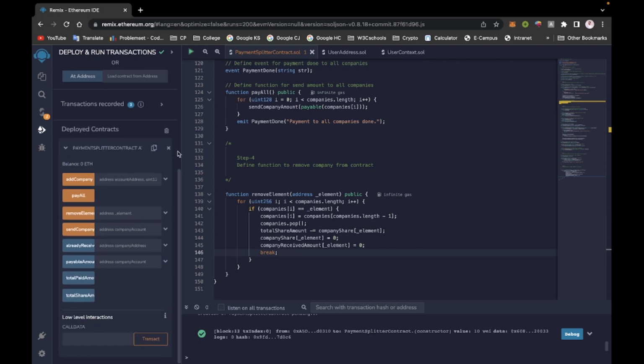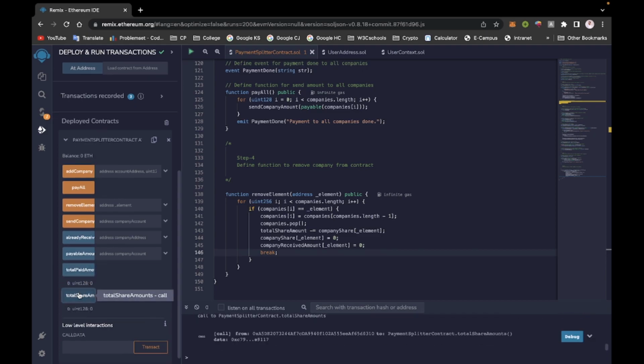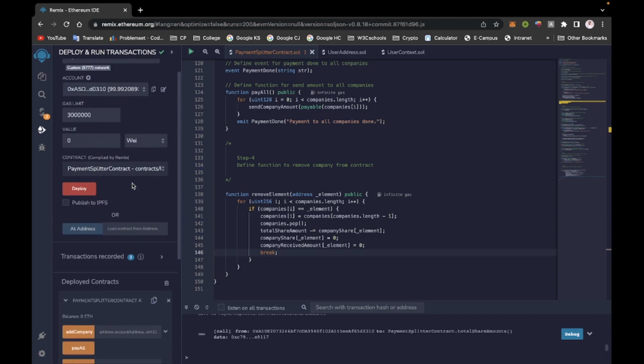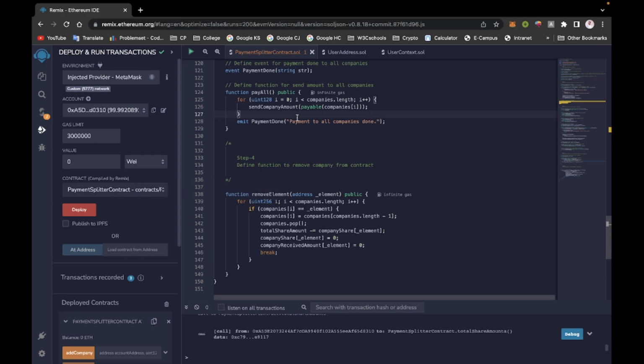Here we can see all our functions, and initially there is no paid amount or share amount. This is only one way we write our contract and deploy it, but we can't see any API kind of thing, and any normal user can't use it directly. So we have to make a website to use and execute this contract. We need a front end and back end for that. So let's start with our website.